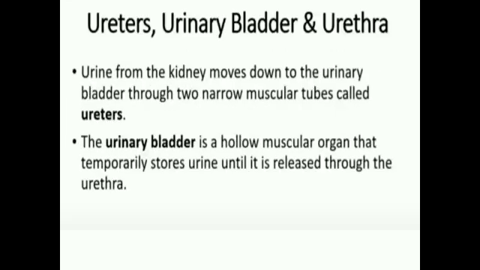Next are the ureters, urinary bladder, and urethra. Urine from the kidney moves down to the urinary bladder through two narrow muscular tubes called ureters. The urinary bladder is a hollow muscular organ that temporarily stores urine until it is released through the urethra. Healthy kidneys usually produce between 1 to 1.5 liters of urine per day.